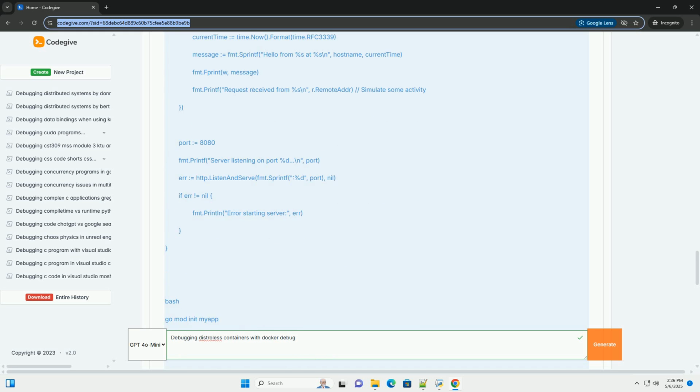2. Challenges of debugging Distroless containers. The very nature of Distroless images makes debugging tricky. No shell: the absence of a shell makes it difficult to directly execute commands inside the container to inspect its state. docker exec container_id bash simply won't work.